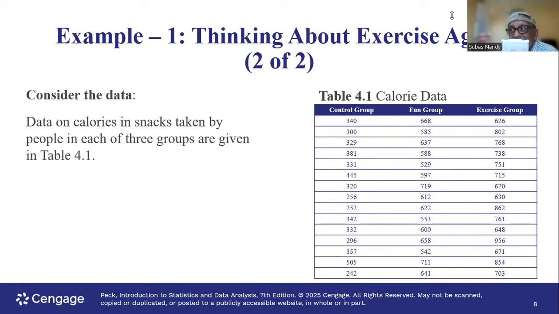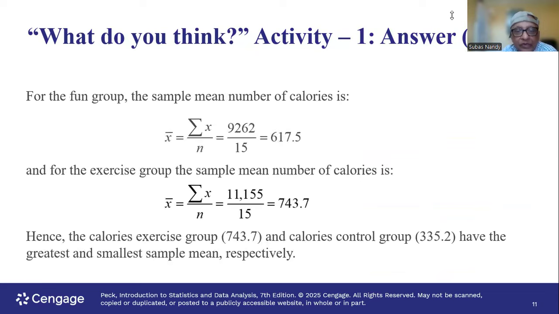What does it mean? The mean is slightly greater than the median. Median is 332. Mean is 355.2. Remember, X bar is the mean. So that's what we did.